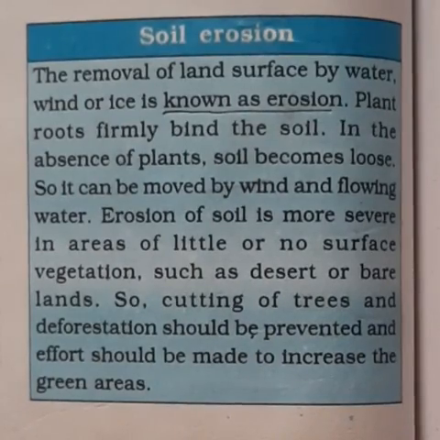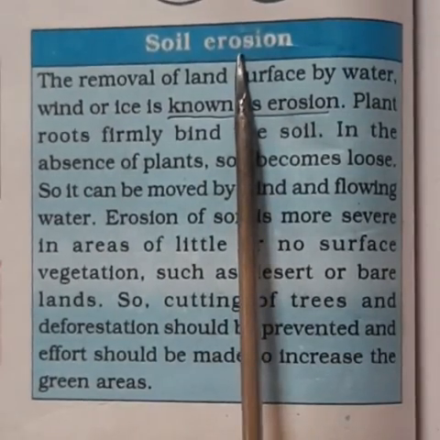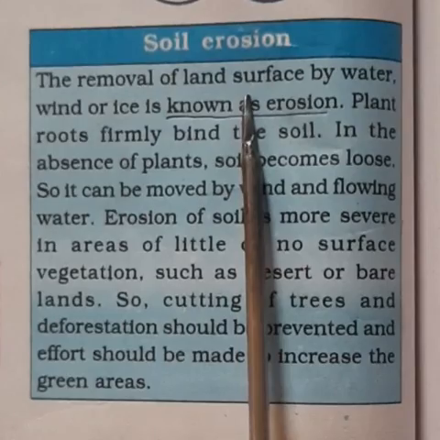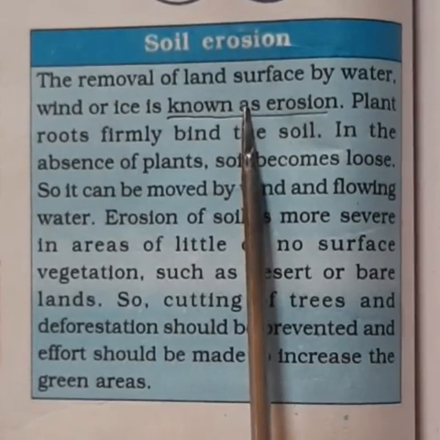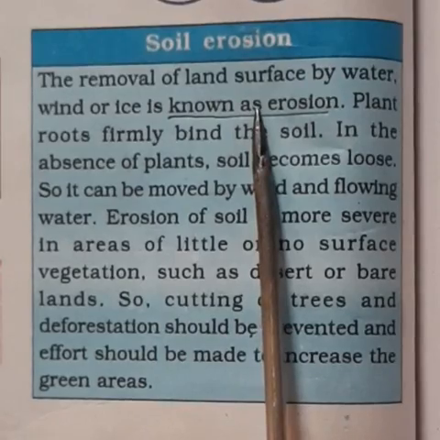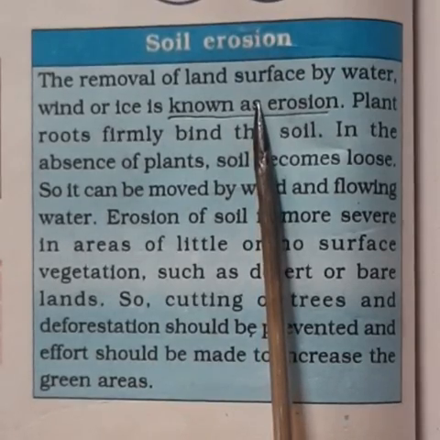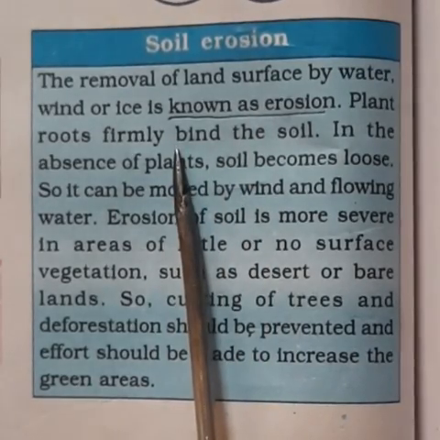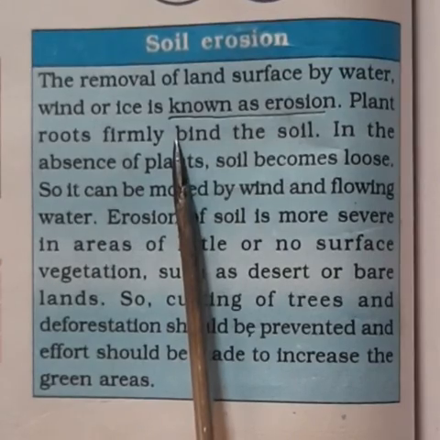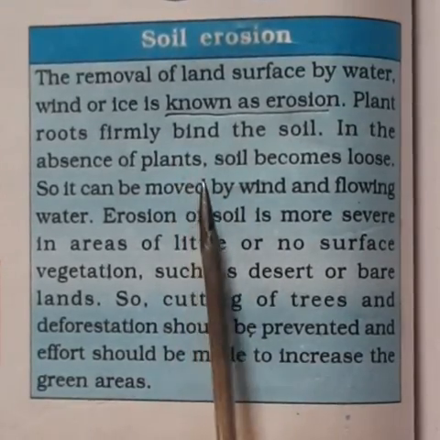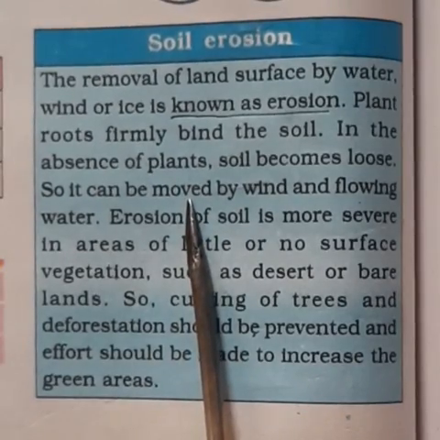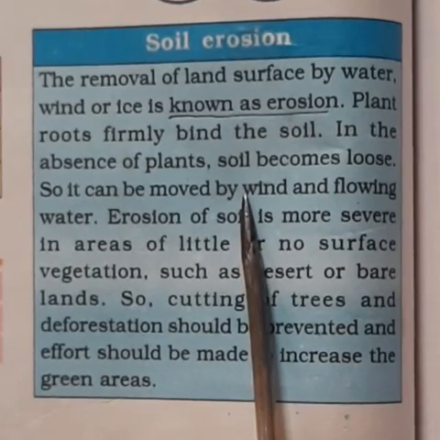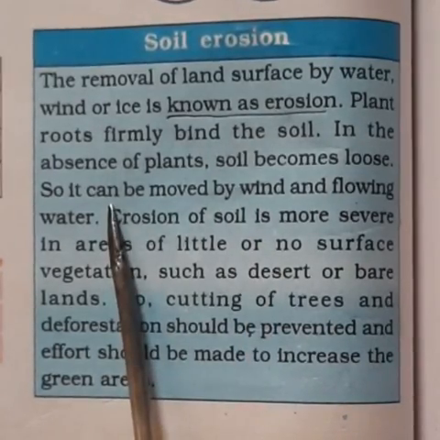Now, a major threat to the soil is soil erosion. What do you mean by soil erosion? It is the removal of land surface by water, wind or ice. The top layer of the soil will be washed away by water or wind. Plant roots firmly bind the soil. But if there is absence of plants, soil becomes loose. So it can be moved by wind and flowing water, or it is carried away by wind and flowing water.